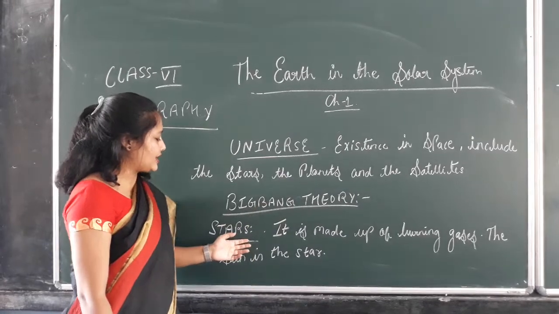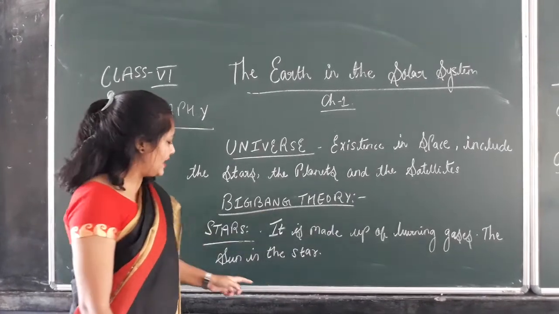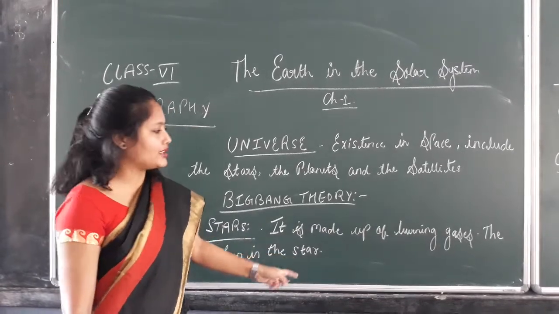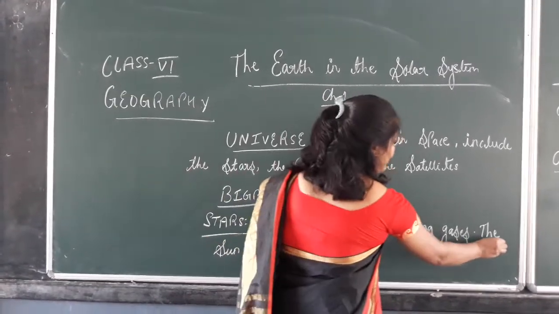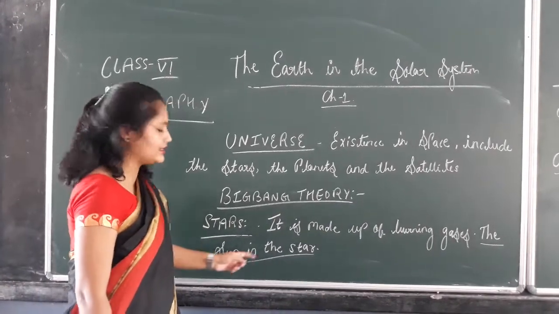Now first we'll start with the stars. As you know, stars are made up of burning gases. The sun is a star. Why is the sun called a star? Because it is very close to the earth. That's why the sun is called a star.